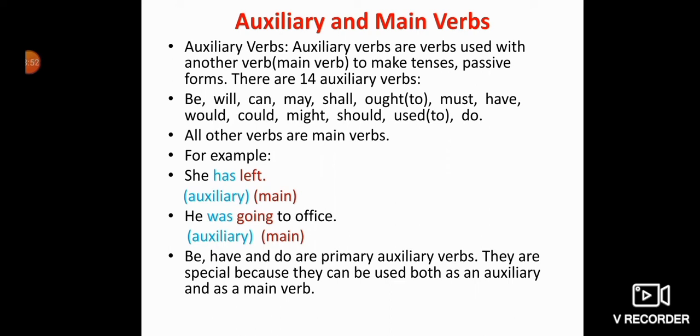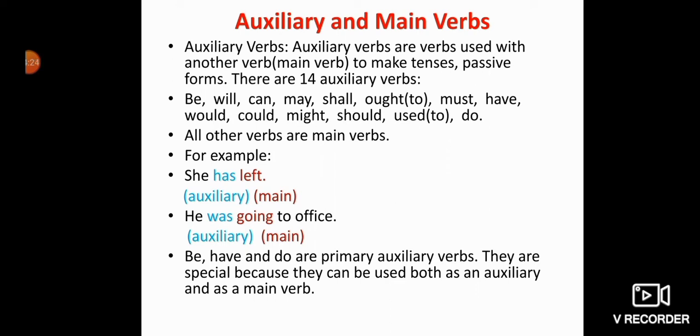When we are saying auxiliary verb, it is always used with the main verb to make tenses and passive form. There are 14 auxiliary verbs. Be, will, can, may, shall, ought to, must, have, would, could, might, should, used to, do. These all are auxiliary verbs. And in spite of these, any other form of verb is considered a main verb.